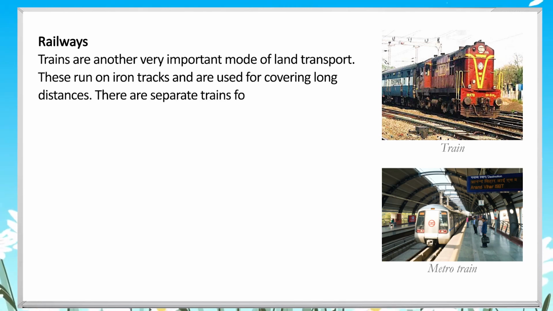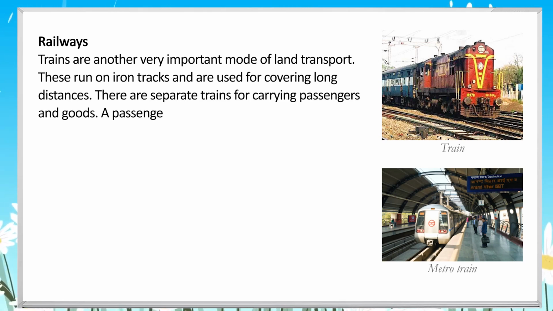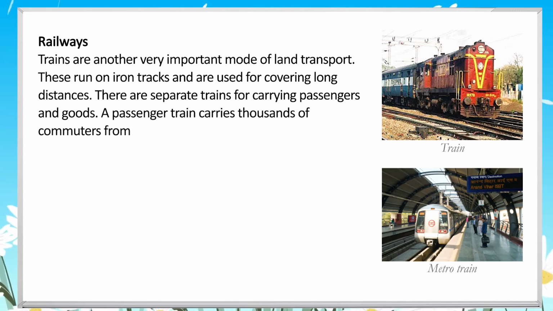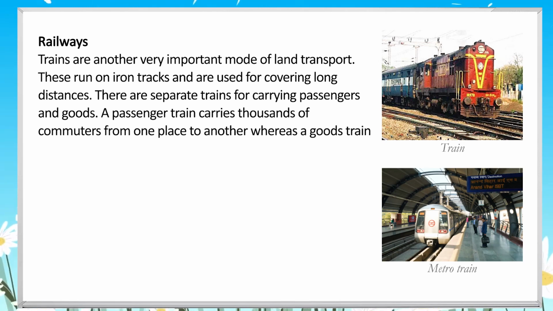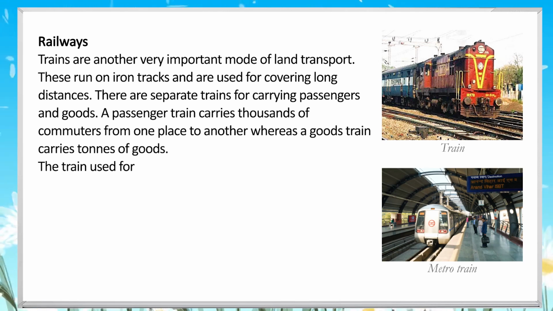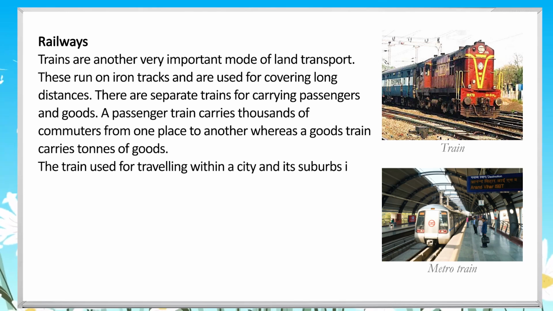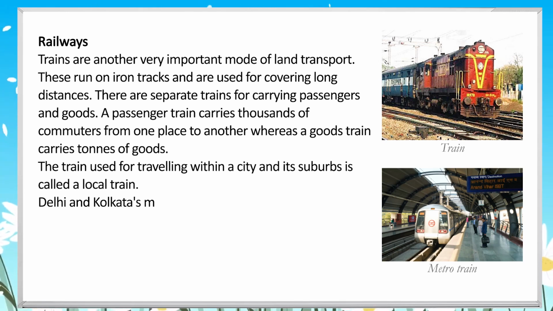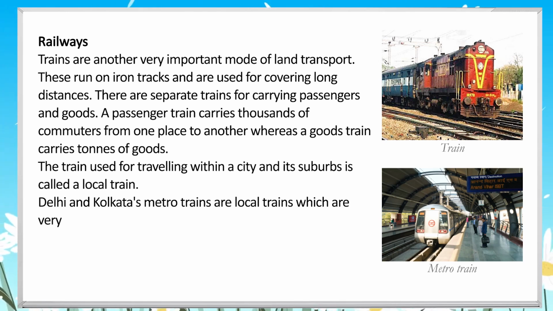Railways. Trains are another very important mode of land transport. These run on iron tracks and are used for covering long distances. There are separate trains for carrying passengers and goods. A passenger train carries thousands of commuters from one place to another, whereas a goods train carries tons of goods.